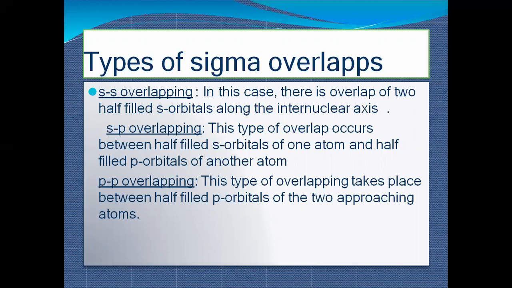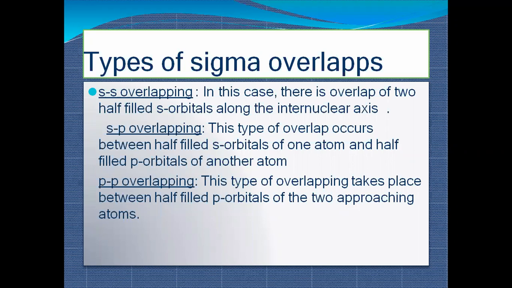So let us talk about ss overlapping first. In this case, there is the overlap of half-filled s orbitals along the internuclear axis. It means when one s is combined with another s, head-to-head overlapping will be there. And generally ss overlap forms only sigma bond. Why? Because s orbitals are spherical. So in all directions of the sphere, when two spheres combine, they show the same type of bond. All right. So that is why they overlap with each other and form sigma bond.